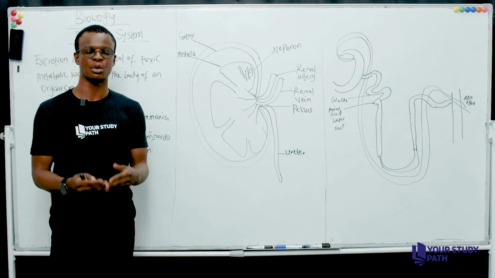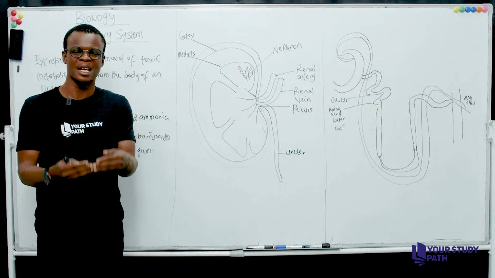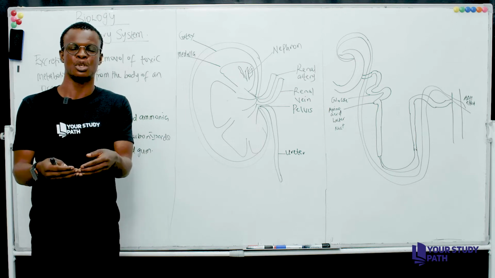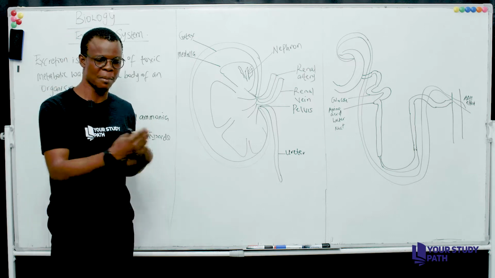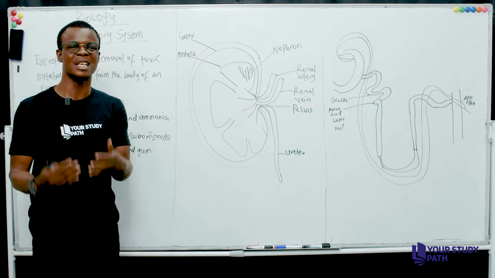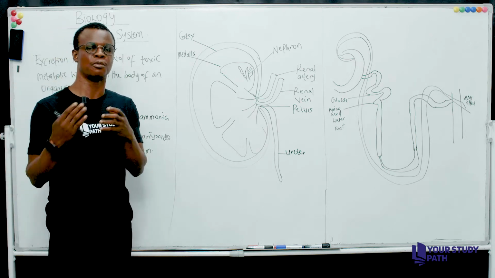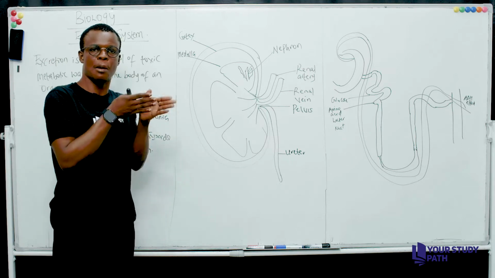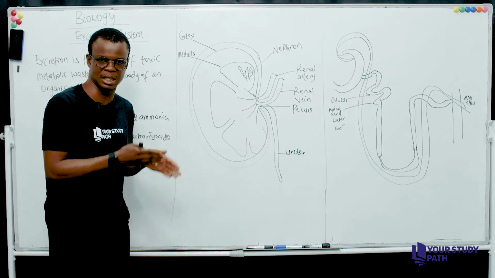The other factor is that an organism will have to get rid of excess toxic material in its body so that those materials will not interfere with the normal metabolic process. Because if a waste product in an organism is not ejected out of the organism, it will interfere with the normal metabolic processes in that organism.